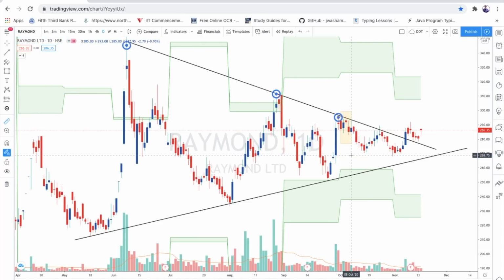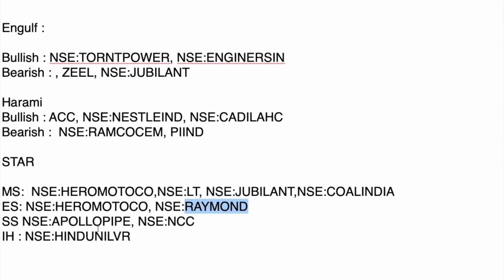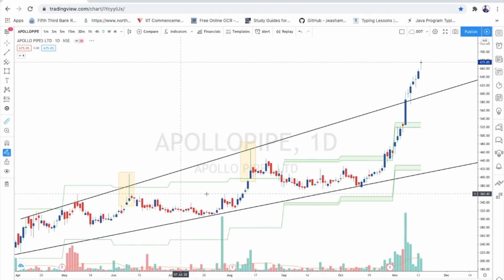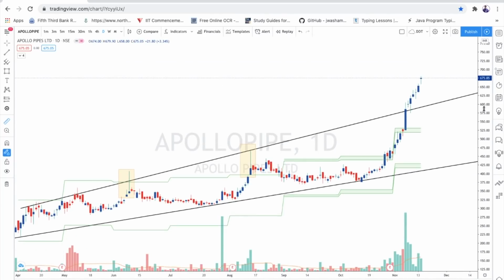So that's what it is about evening star, and we'll see one or two examples of shooting star. See guys, these two shooting stars, right? The upper wick is at least double, at least meaning way more than double, and the lower wick is very little.